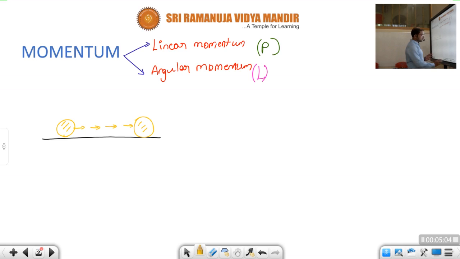Either like this, or consider the example of a rocket, children. How will the rocket move? Vertically upwards. Initially, while it is launched, how will it go, children? In the vertical direction.